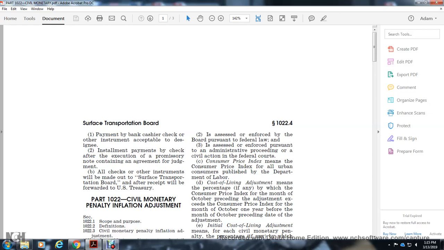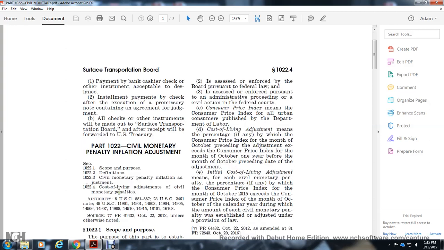Alright, testing, recording. Surface Transportation Board, Part 1022, Civil Monetary Penalty Inflation Adjustment. 1022.1 Scope, 1022.3 Civil Monetary Penalty Inflation Adjustment, and 1022.4 Cost of Living Adjustment, Civil Monetary Penalties.